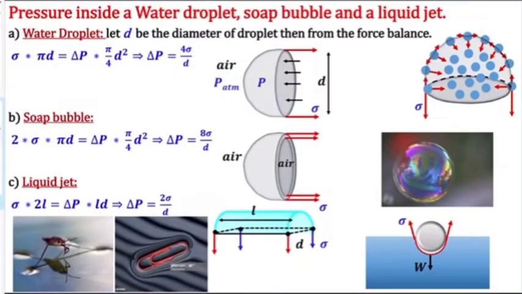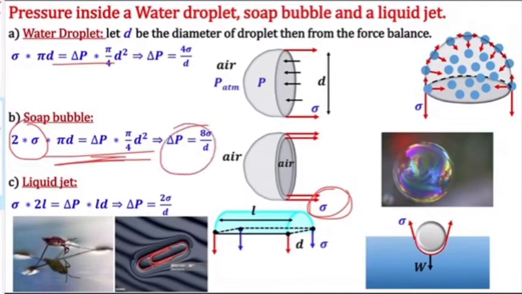So again if I talk about the force balance, it will be similar to the water droplet, the only difference is that 2 sigma will come. Other things will be the same, so the final equation will be 8 sigma by d.